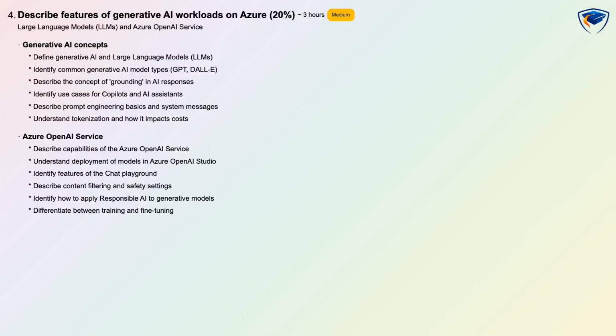This domain covers prompt engineering basics, system messages, use cases for copilots and AI assistants, and how to apply responsible AI principles to generative models. It also introduces the Azure OpenAI service, model deployment in Azure OpenAI Studio, the chat playground, content filtering and safety settings, and the differences between training and fine-tuning.